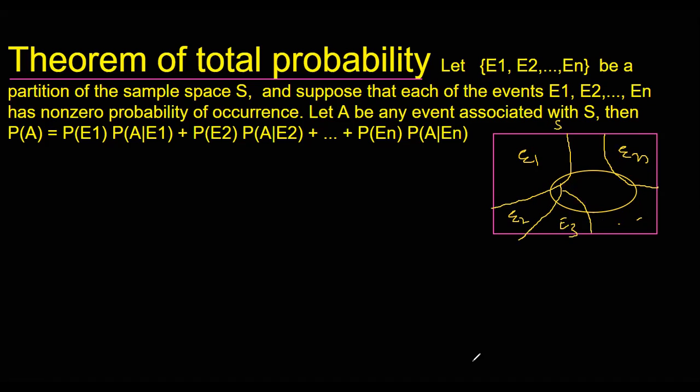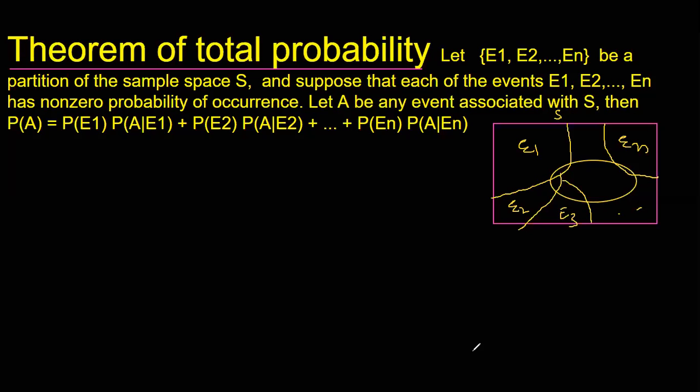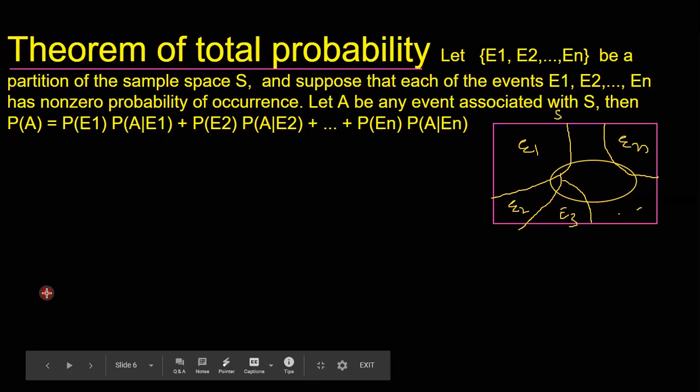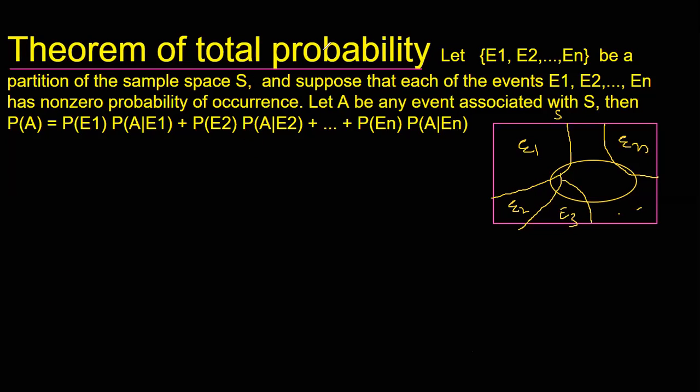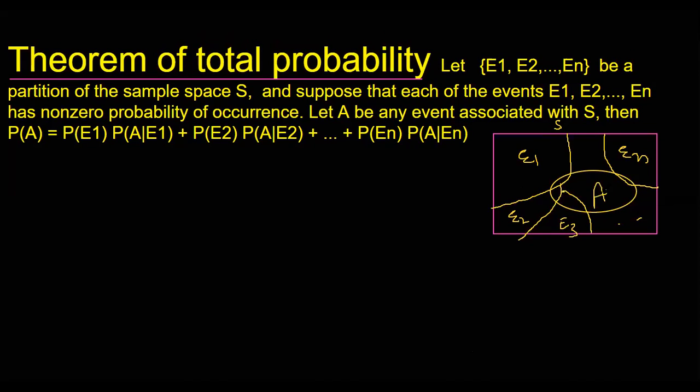We have n events here, an n-part partition of the sample space, and A is any event associated with S. Then P(A) is given by this. This is what the theorem of total probability states.